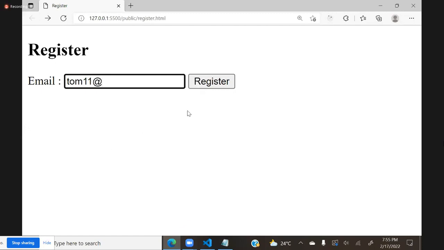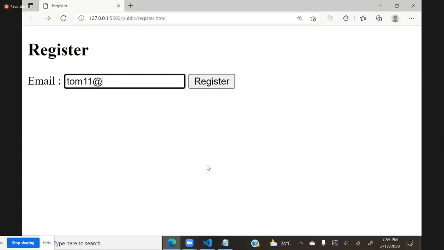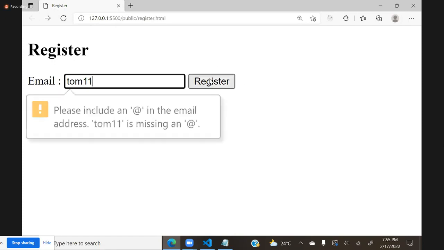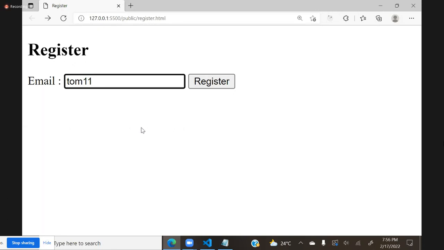And if I click on register, automatically it is popping up a message saying please enter the part following, it is incomplete. That means it is not a good email. Suppose I am not using at the net and click on register, it says please include at the net. That's very good. That means automatically it is verifying.